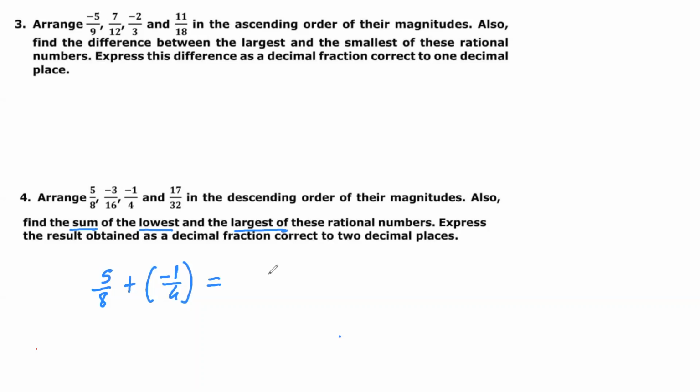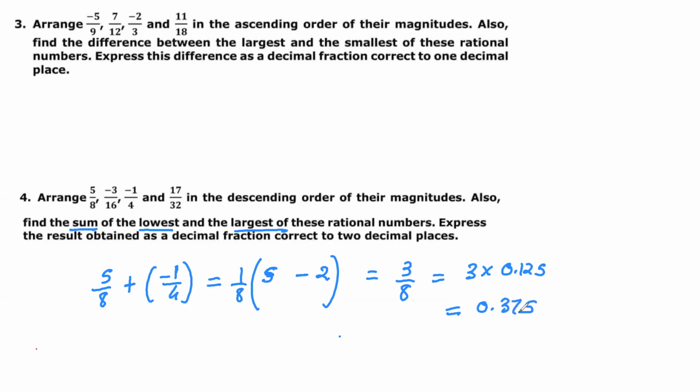So the sum is 1 upon 8, I will take common. So that will be 5 and it is minus 2. So that is 3 upon 8. Am I right? So see, 3 into 1 upon 8 is 0.125. You must remember. So the answer will be 0.375. Okay. So they asked decimal fraction correct to 2 decimal places. So 0.3 will be same, and then after 7 it is 5. So we will write 0.38. So this is the correct answer. Okay.